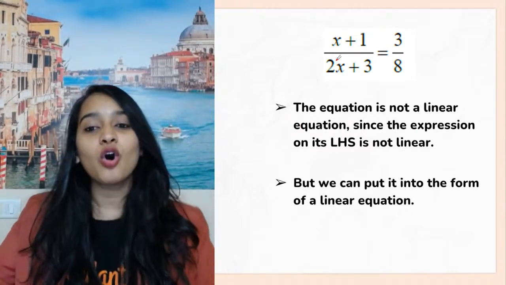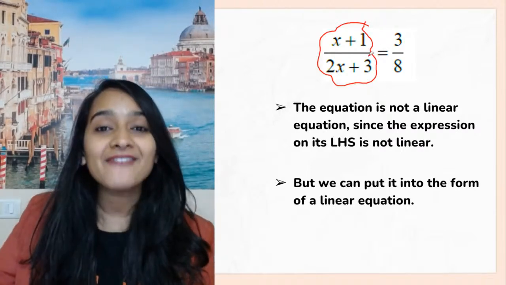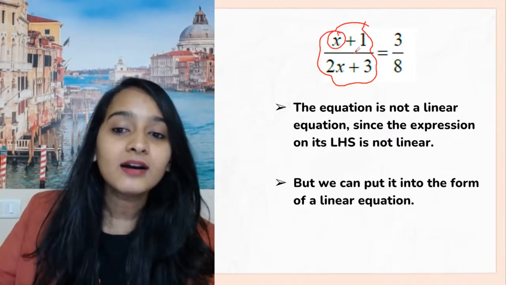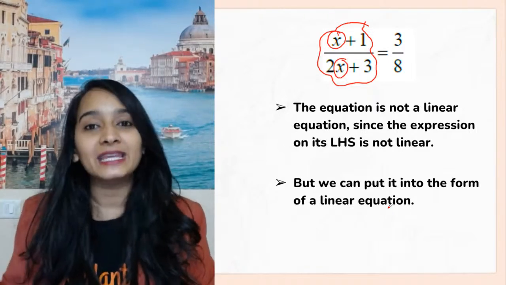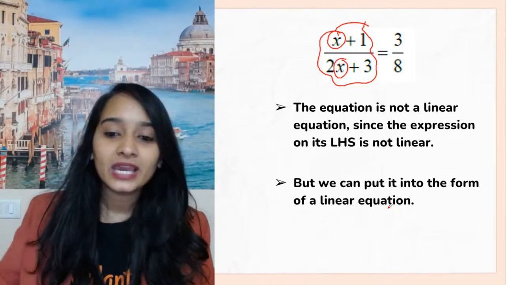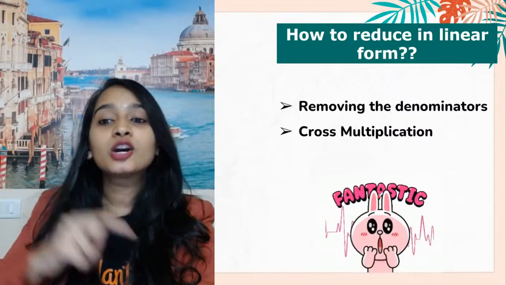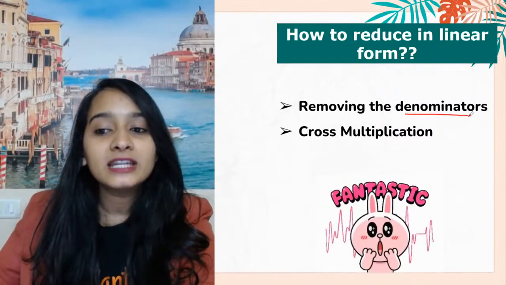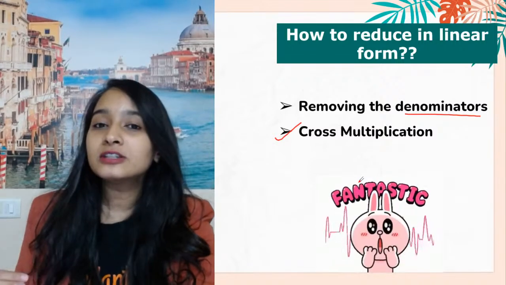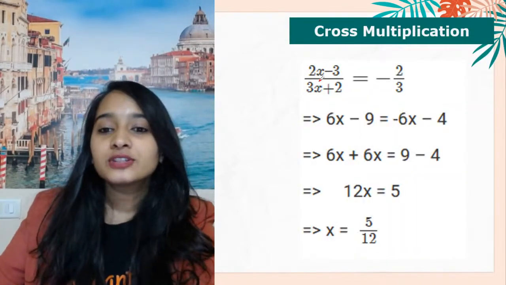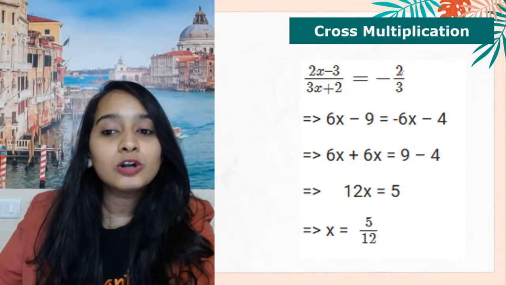Since the expression on the left hand side is not linear, you cannot have an expression where the numerator and the denominator is having a variable. It is not linear anymore. Please understand this, okay? But we can put this into a linear form. How do we do that? By cross multiplying, by removing the denominator, that is by cross multiplication. So how do we reduce it to the linear form? By cross multiplying. So suppose you have (2x minus 3) divided by (3x plus 2) is equal to minus 2 by 3.